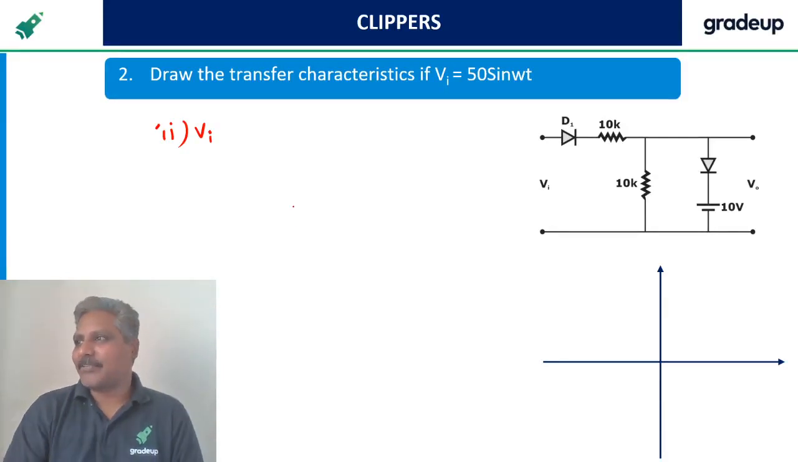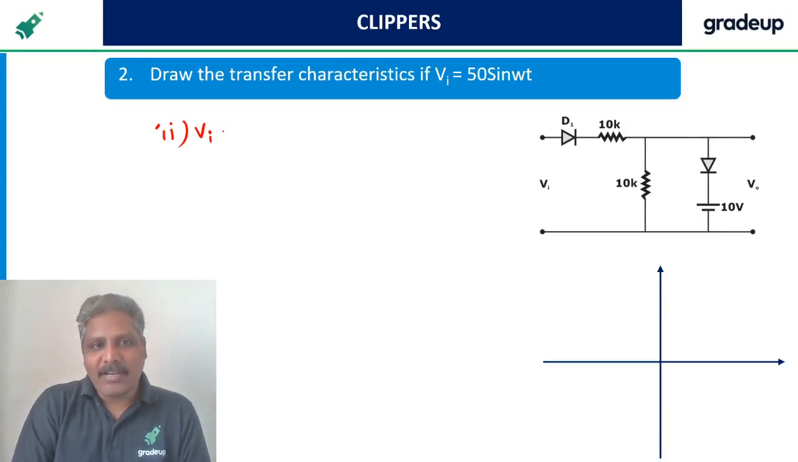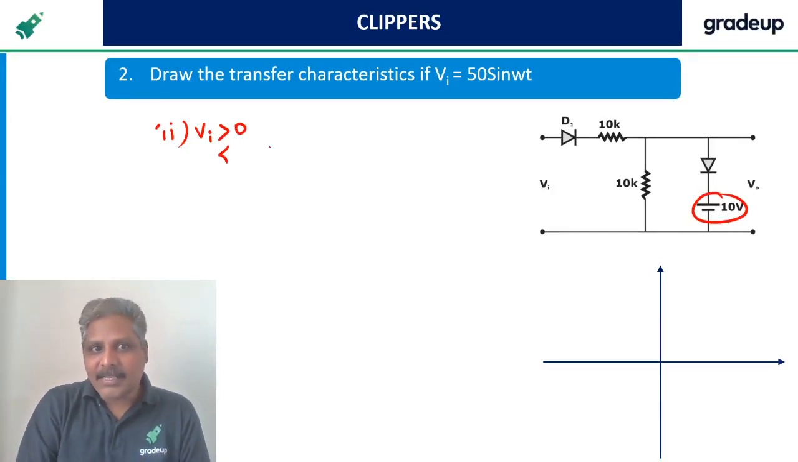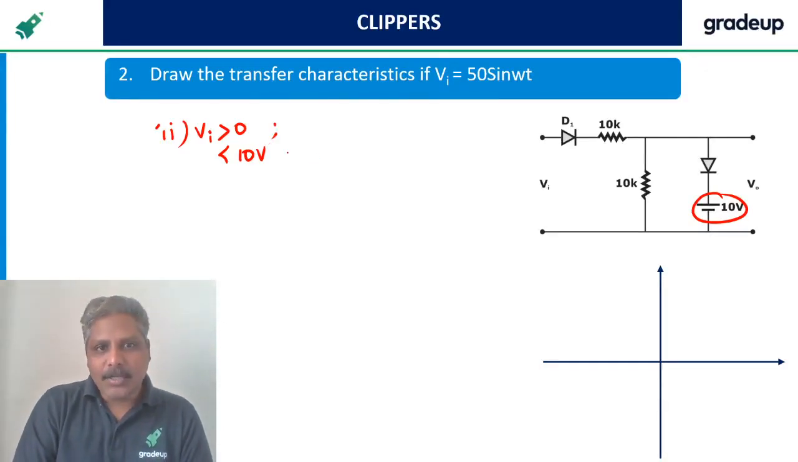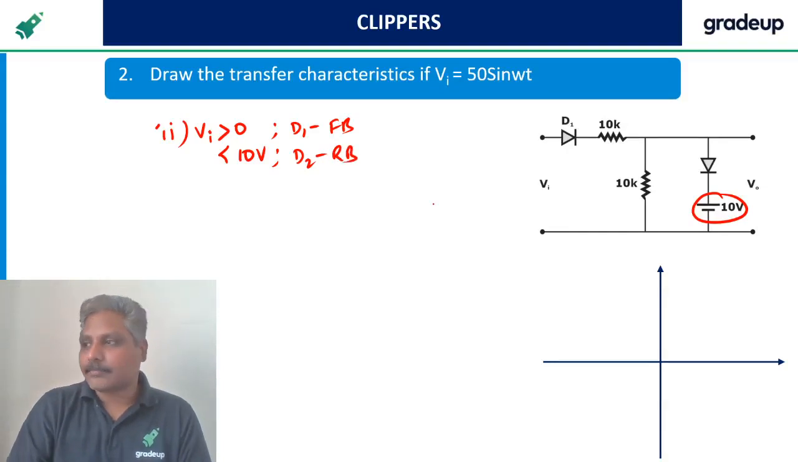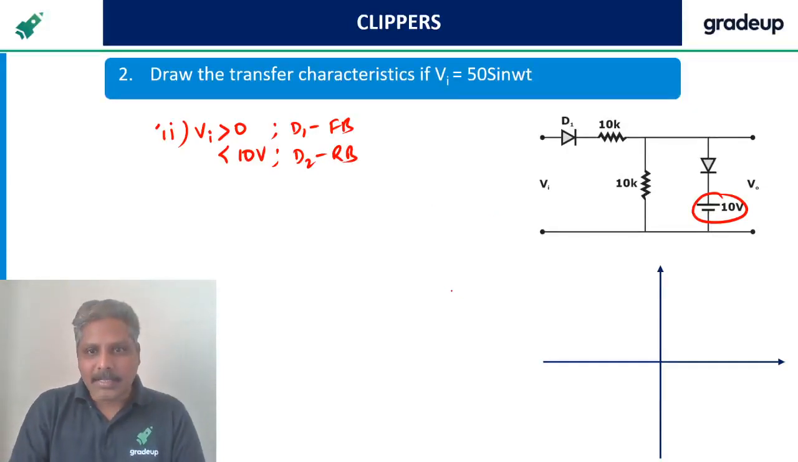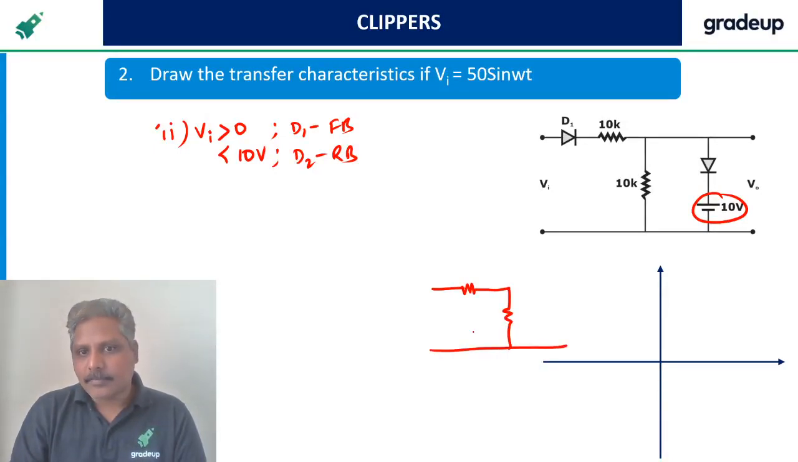Yes, now tell me guys. 0 I have verified. Now greater than 0 but less than 10 volts, because I am seeing 10 volts. But here is a twist, please wait. Now what happens to the diodes? D1 is forward bias, D2 is reverse bias. Now draw it again. It is like this because this diode is forward bias. This is like this as it is reverse bias.